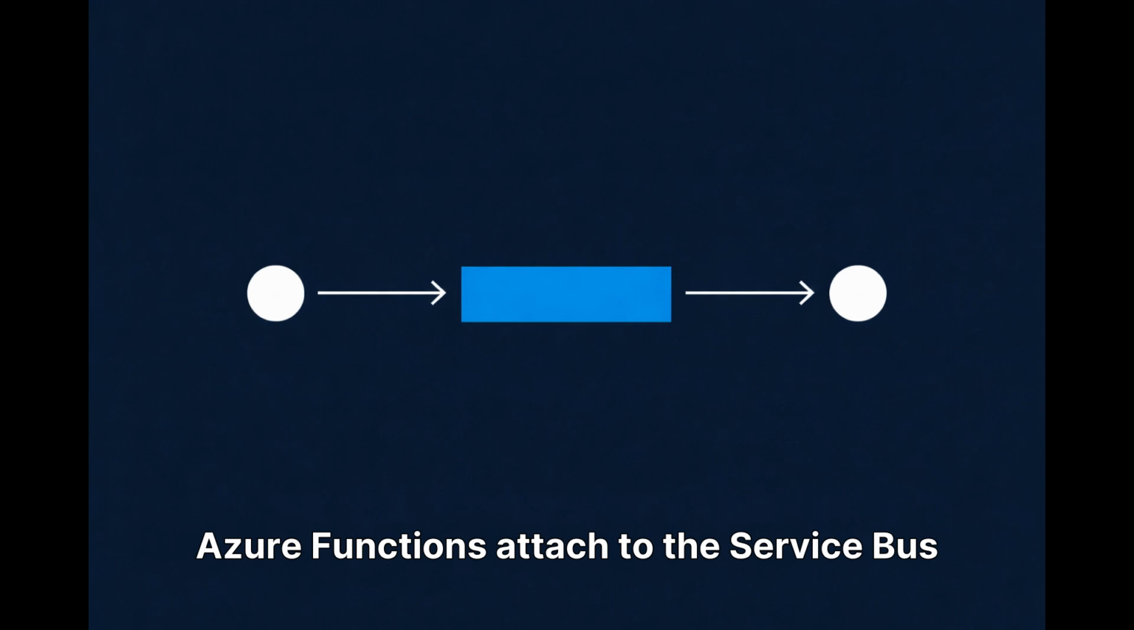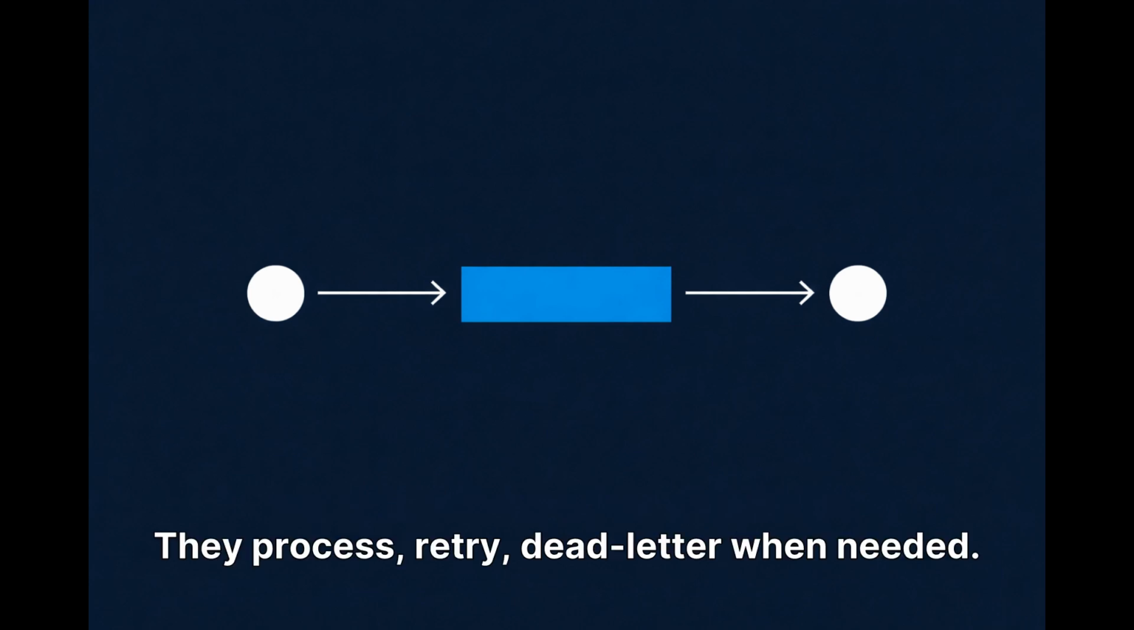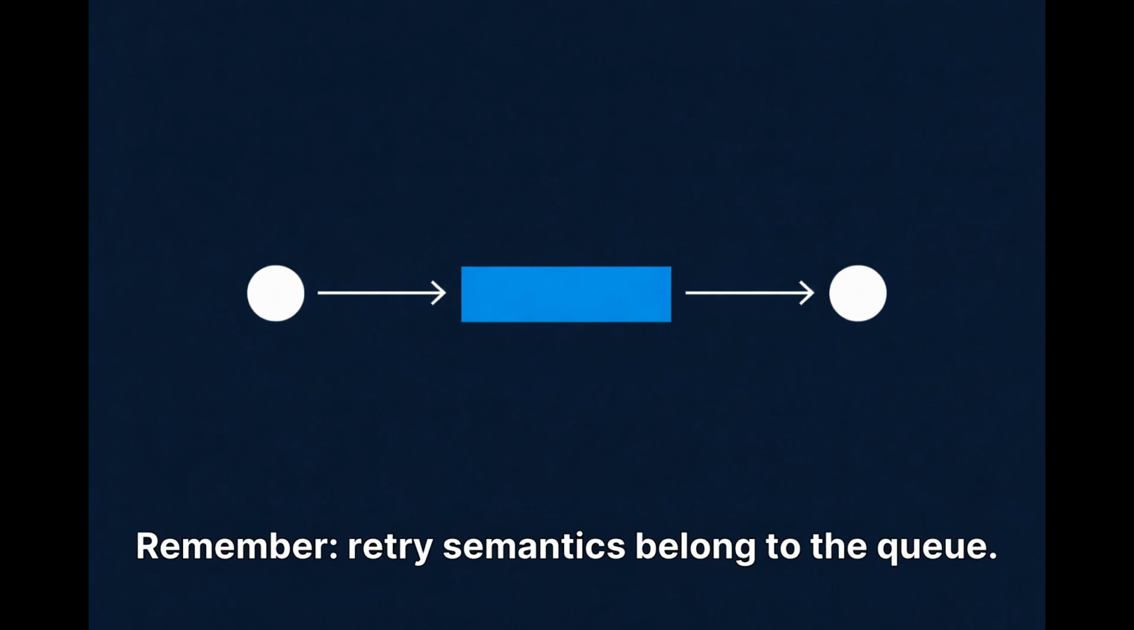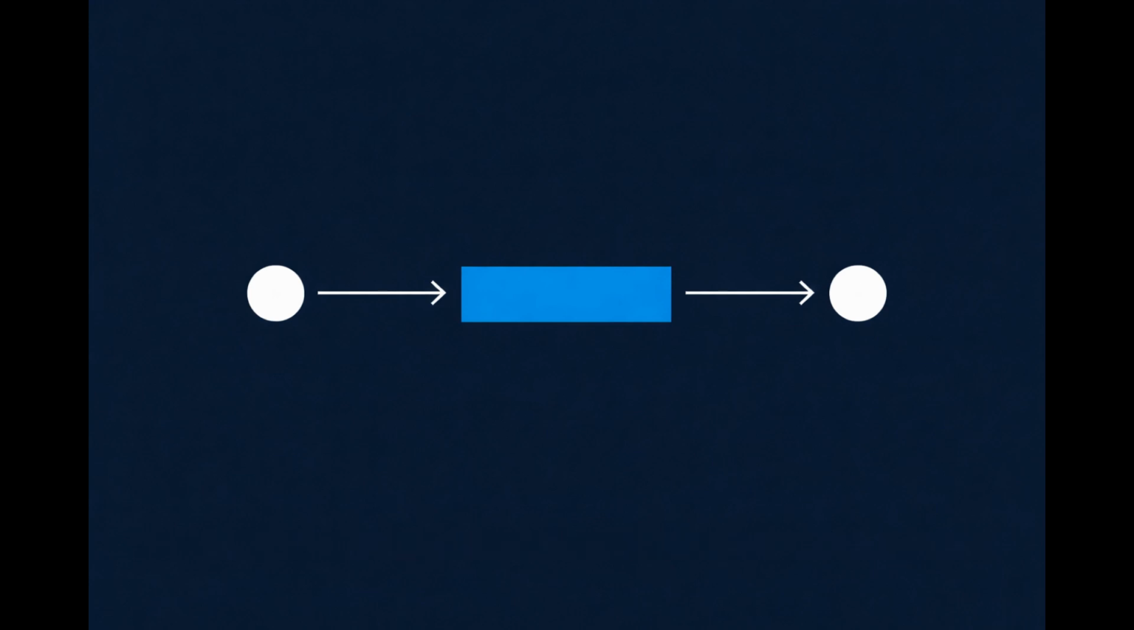Azure Functions attached to the Service Bus queue. They process, retry, dead letter when needed. The queue absorbs pressure. Compute remains elastic. Remember, retry semantics belong to the queue, not to the function.